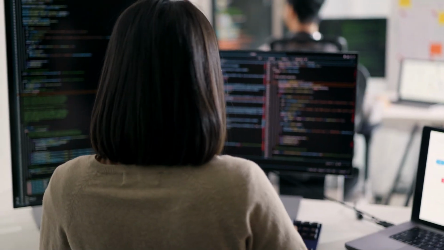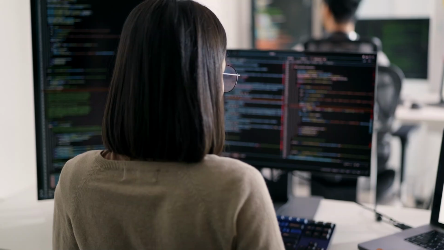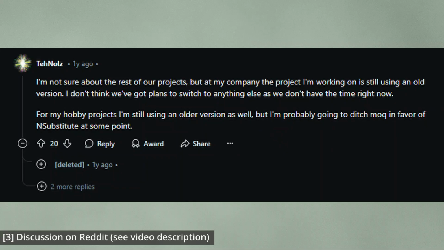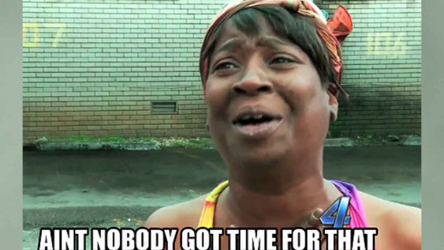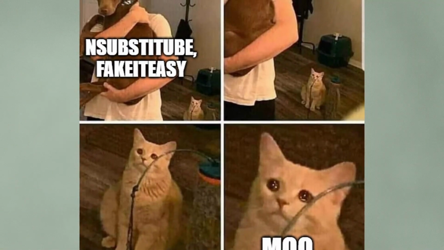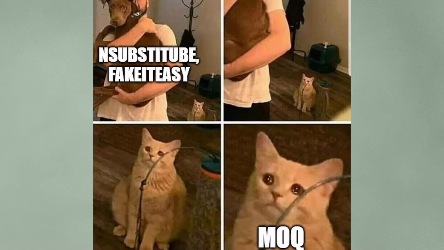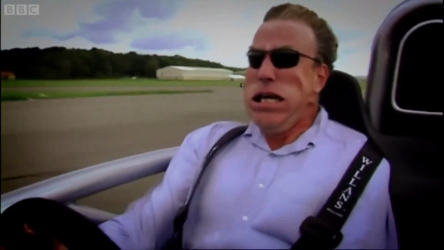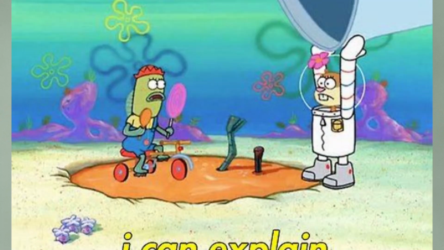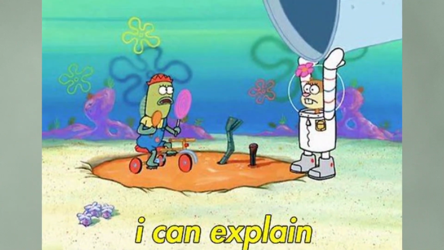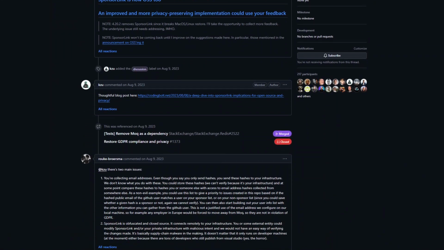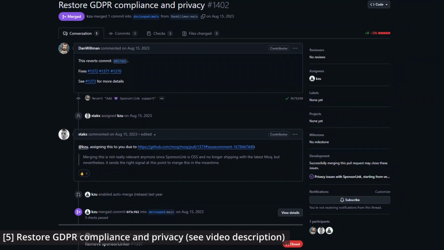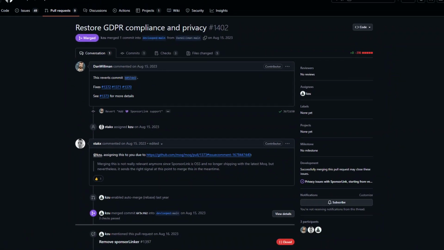And that's pretty much what happened. People either removed Mach from the projects or they froze the version of Mach they were using to a version prior to 4.20.0, because removing it was just too much work. So people abandoned Mach in favor of alternatives like NSubstitute or FakeItEasy. So these libraries definitely got a boost from the whole Mach controversy. How did the author respond to the outcry? Well, he tried to explain and said that he did not mean any harm and that he still thinks SponsorLink is a good thing. Nevertheless, SponsorLink was removed from Mach pretty soon, but the damage had already been done.